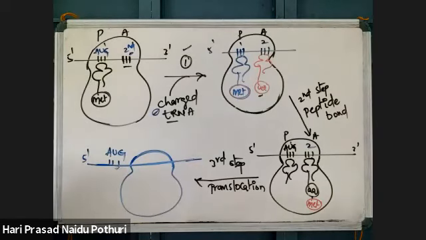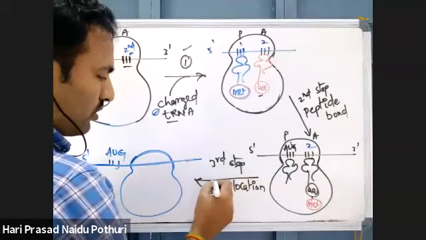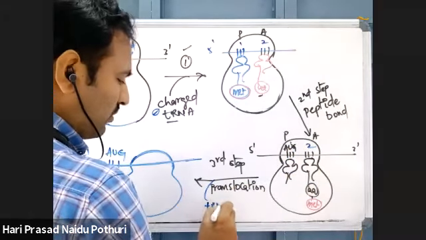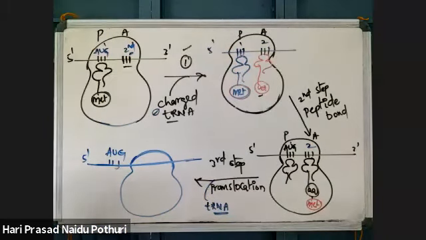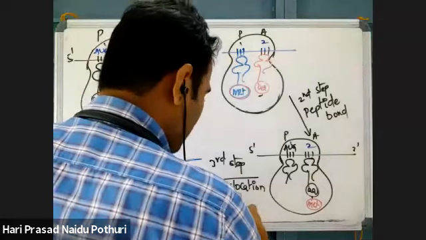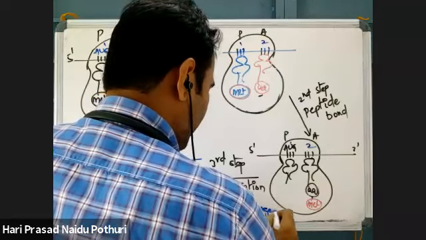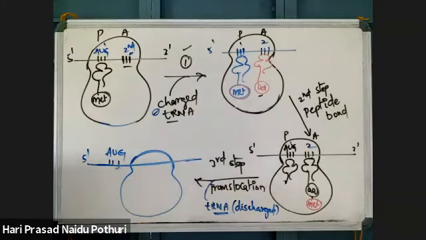So this tRNA will come out, which is uncharged or discharged tRNA, because the amino acid is added here and this tRNA is free. Why, sir, does AUG come out?